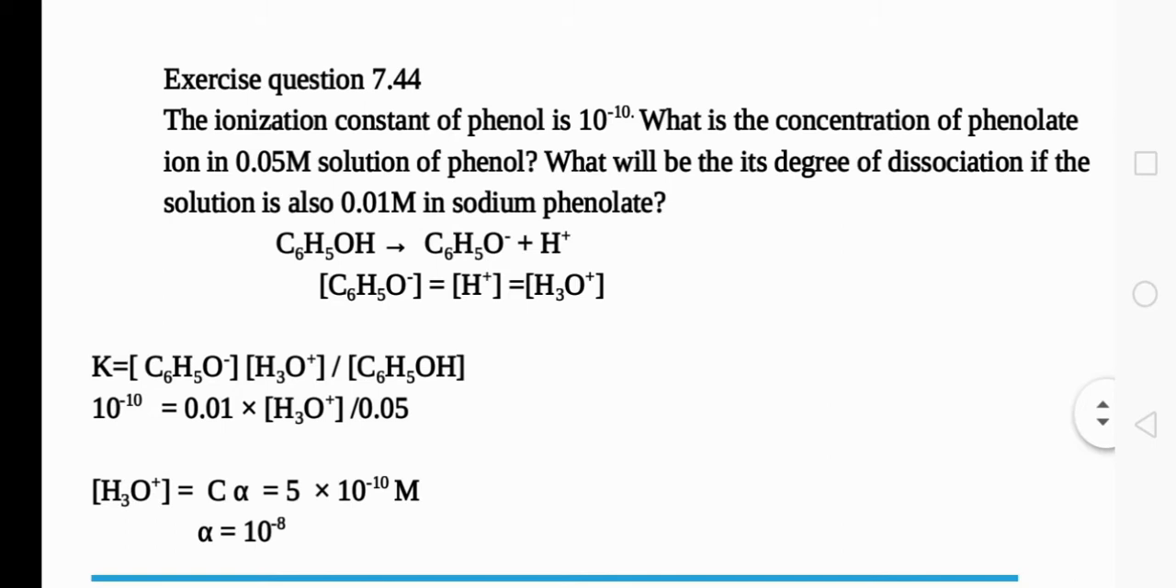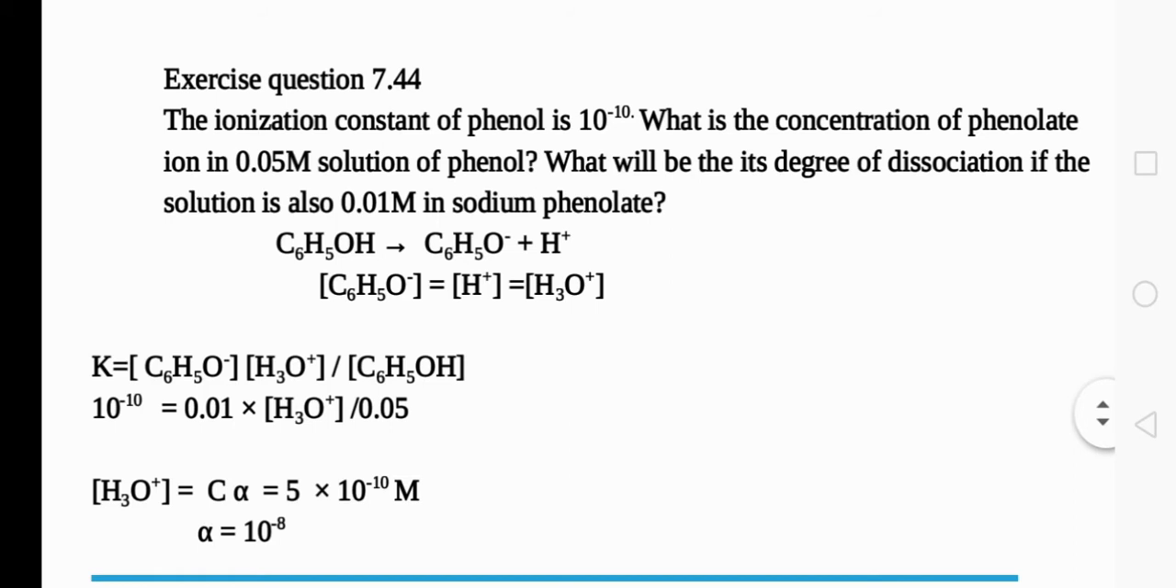From the equation we learned, K is equal to C alpha square. We have seen the degree of ionization of weak acid and weak base, and we have learned using the formula how to find out the value of alpha.